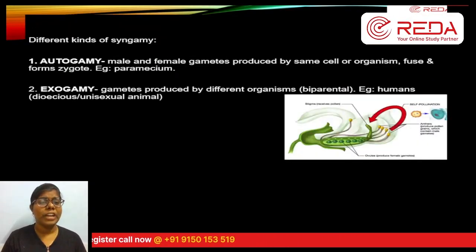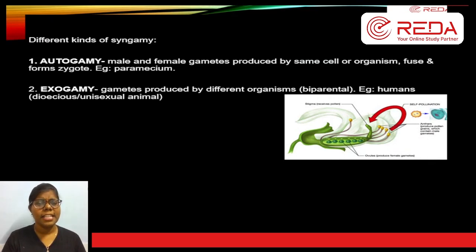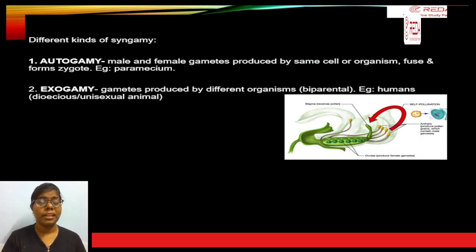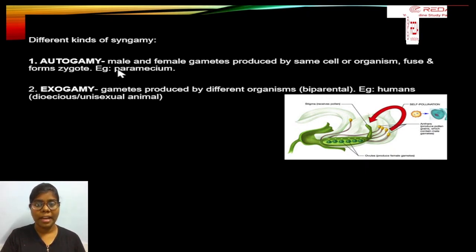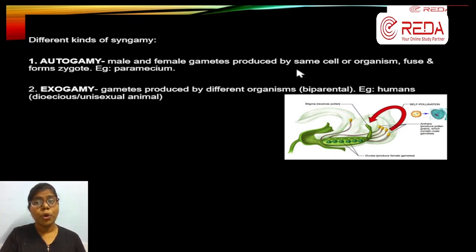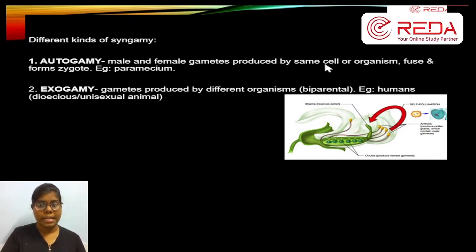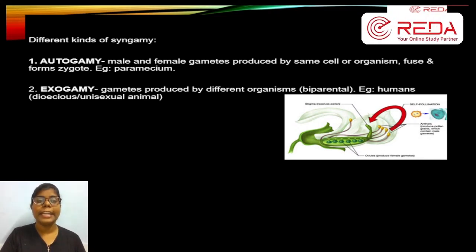So we have different types of syngamy. Syngamy-னா fusion. இந்த fusion நிறைய kinds-ல நடக்குது. Not only a simple one, different kinds of syngamy is happening in every organism. So first is autogamy. Autogamy-னா male gamete இருக்கு, female gamete இருக்கு, சரியா? இது produced by same cell or organism. Fuse and forms a zygote. Very very simple. Auto-னாலே same, correct-ஆ? So same-ஆ வந்து produce பண்ணுது, ஒரே organism-ல ரெண்டும் நடக்குது.